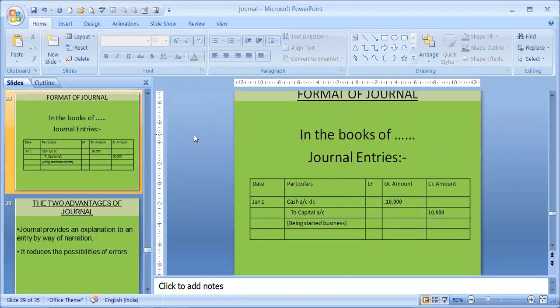This is the format of journal, students. Date, particulars, ledger folio, debit amount, credit amount. Ledger folio is the page number of the ledger, which we will be learning in the next chapter. In detail, you will understand later.